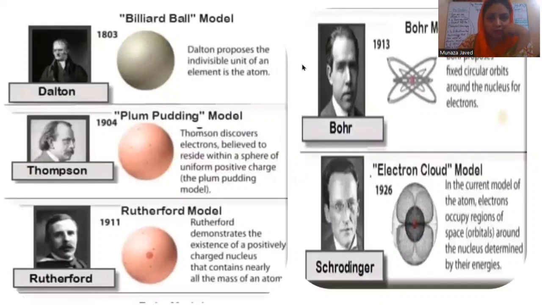I will move my screen here so that I can tell you what happened after that. Okay, so blackboard. Now we know that everything around us is made of one tiny particle that cannot be broken down further. That uncuttable particle is the atom, according to Democritus, and it's a hard sphere. This model was put forward by Dalton in 1800, so this model is called the blackboard model.